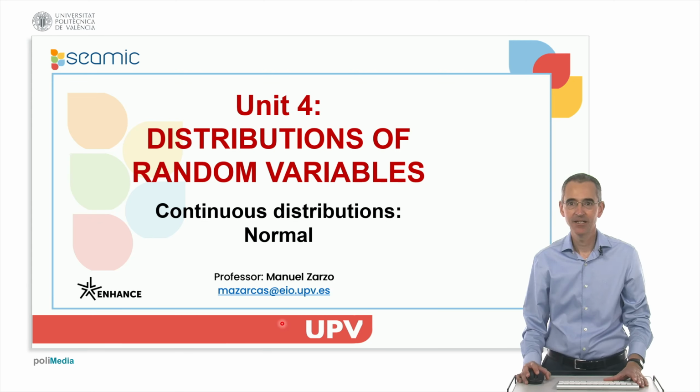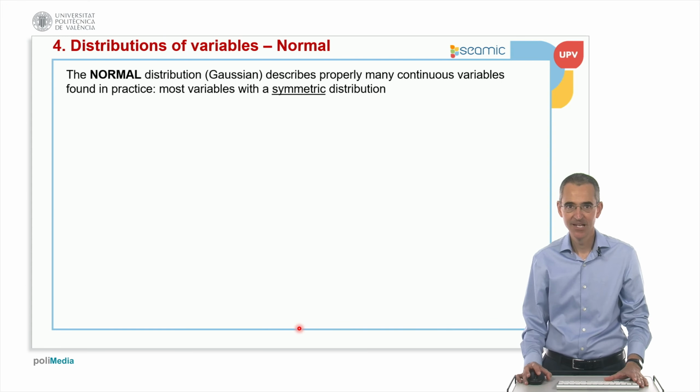Good morning. We are in the fourth unit on distributions of random variables, and in this video I'm going to talk about the normal distribution. It's also called Gaussian because it was developed by a mathematician called Gauss. It probably describes many continuous variables that we find in practice.